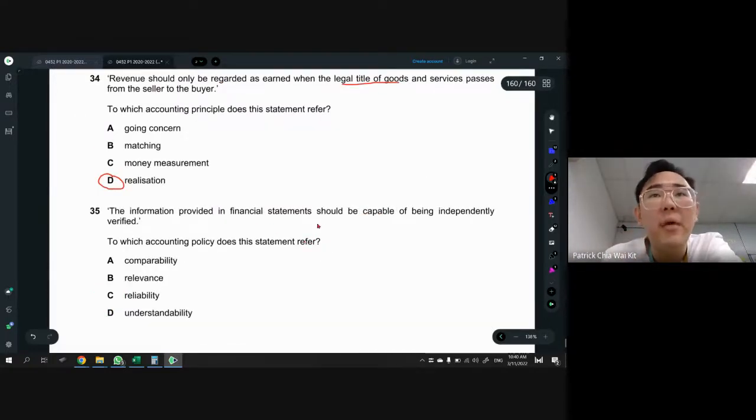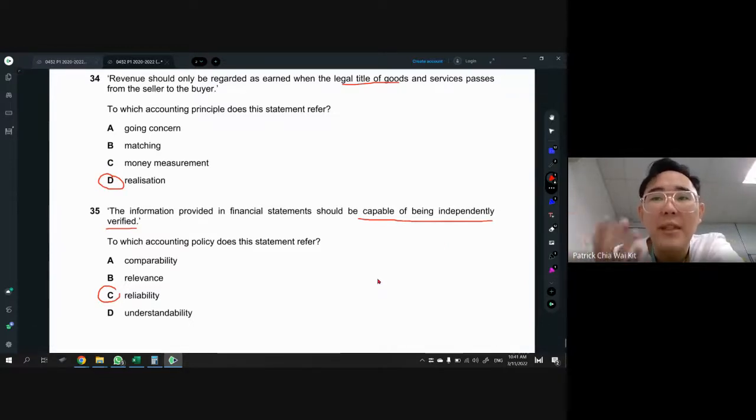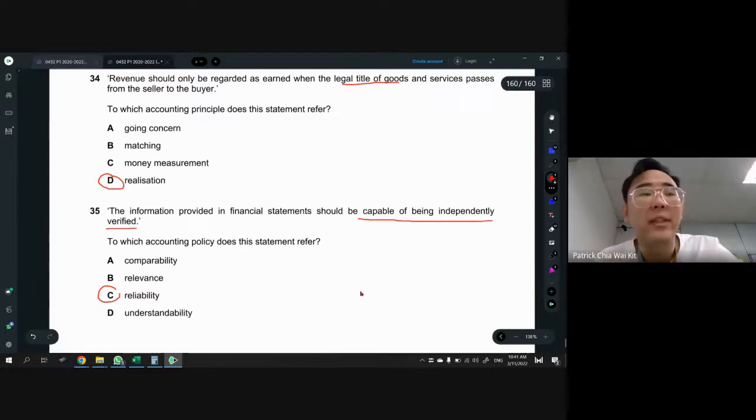So the information provided must be capable of being independently verified. This is under reliability. So reliability is not just free from bias and errors, but must also be capable of independent verification. Means this thing is so reliable that you don't need other people to tell you that this thing is legit or not. Yeah. Okay. So like audited accounts, they are verified already by the professionals.